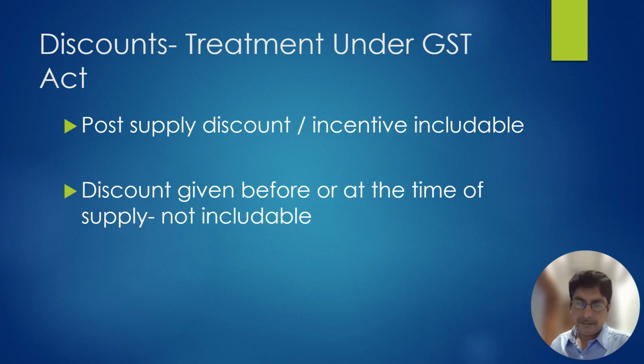If I say pre-supply discount means a discount given before supply, is it correct? Post-supply discount means a discount given after supply. Is it so simple? Life is not so simple. Then how can this be so simple?